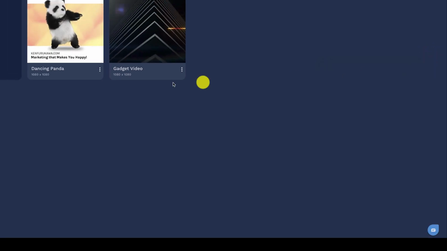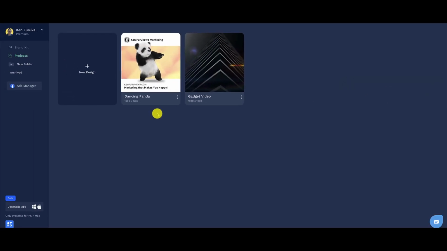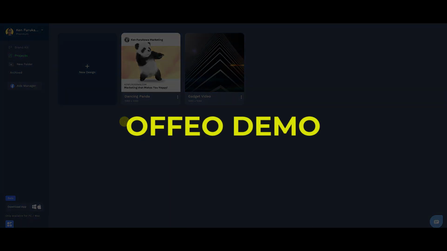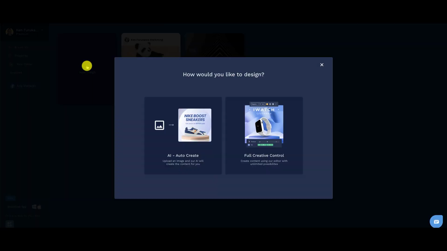Now, let's go inside and let's start a new design because there are several ways that you can create designs. And depending on what you want to do, there's so much flexibility with OFFEO. And so I'm super excited to share this part with you guys. All right, to start a new design, you just click on this plus icon here, and you're going to be presented with two choices. You can choose the AI auto create, or you can do the full creative control. We're going to explore both of these options here.